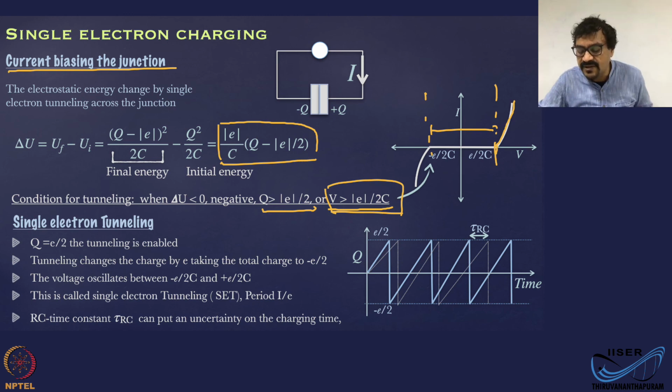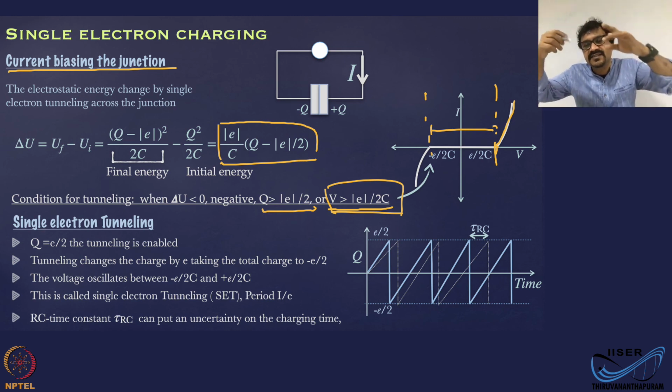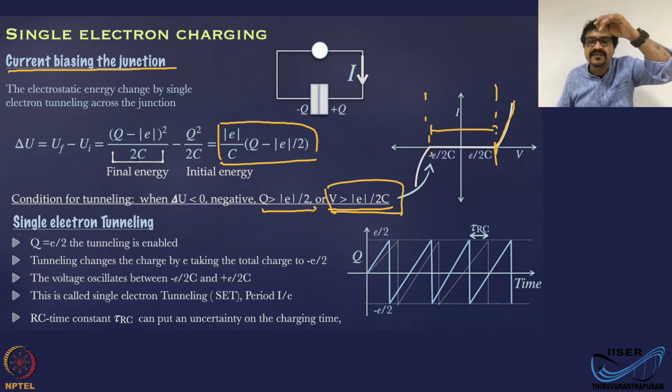In this regime, immediately after the tunneling is enabled, the tunneling happens by electrons one by one. One electron tunnels, the charge flips from E by 2 to minus E by 2, then again charging, the next electron will tunnel, and again Q will flip to minus E by 2. This is going to go on. So the tunneling here happens 1 electron at a time, because the voltage that you have applied only satisfies that.